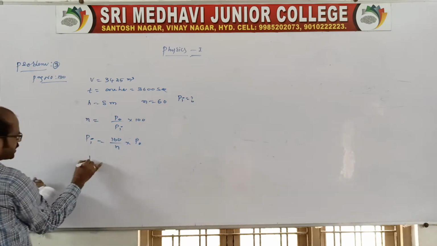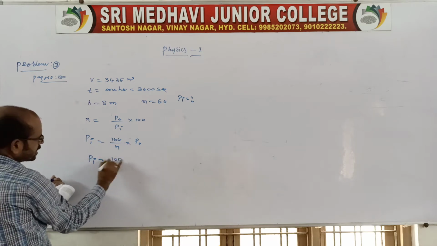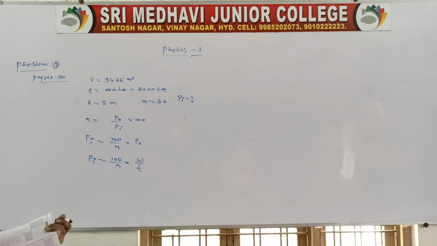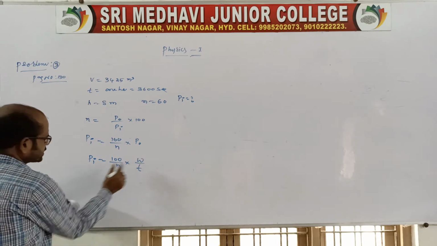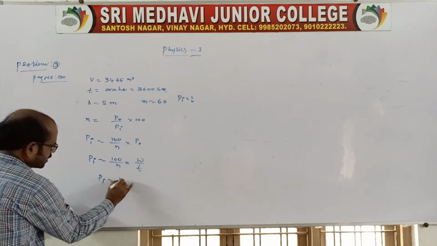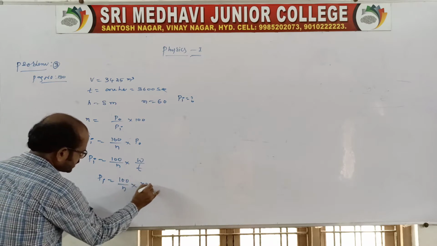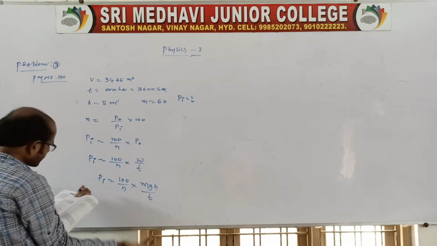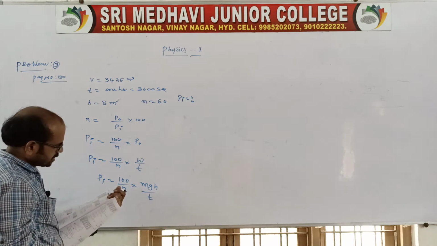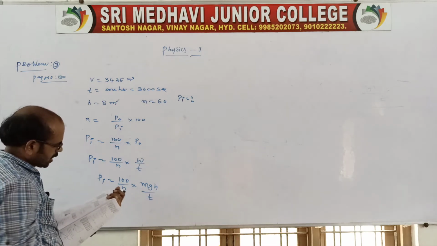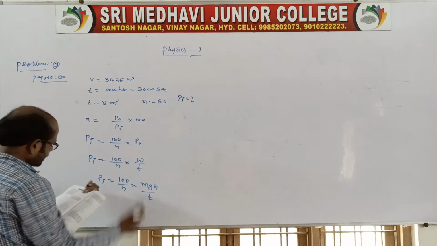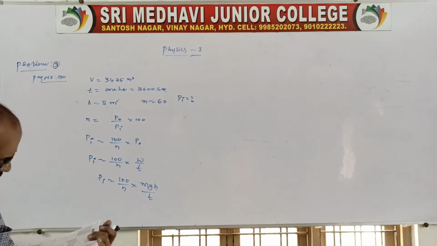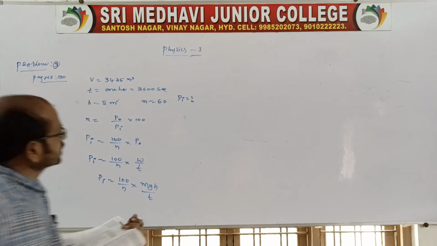P naught is work done by time. Since water is being lifted, instead of Pi you take 100 by N into mgh by t. h is 8 meter, g you take 9.8 or 10, your wish, based on the problem. t is 60 into 60, that is 3600. We don't know the mass, so we get the mass.